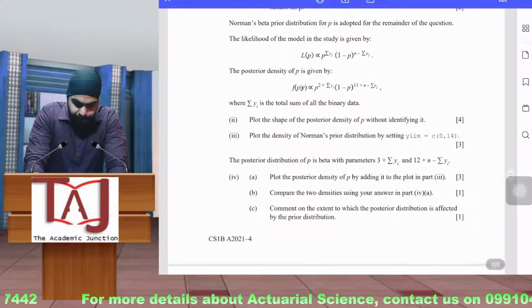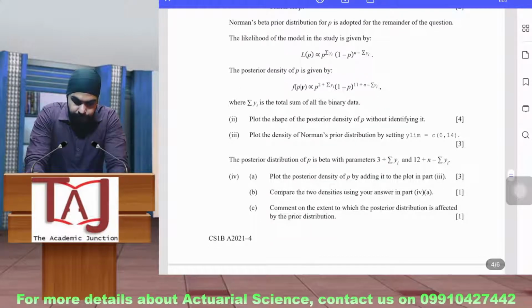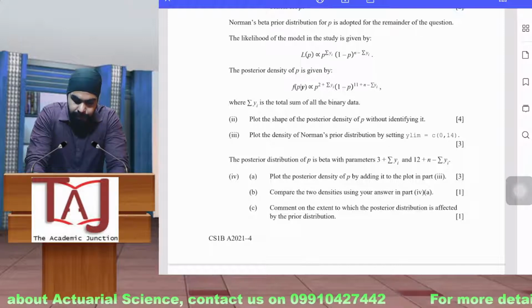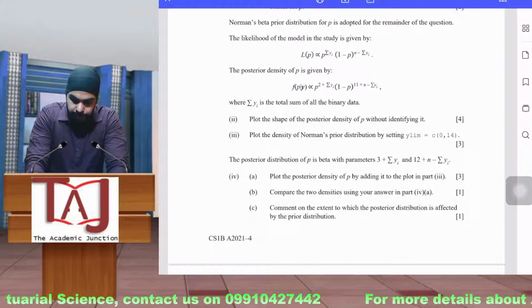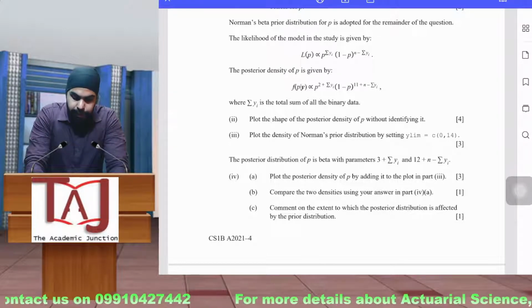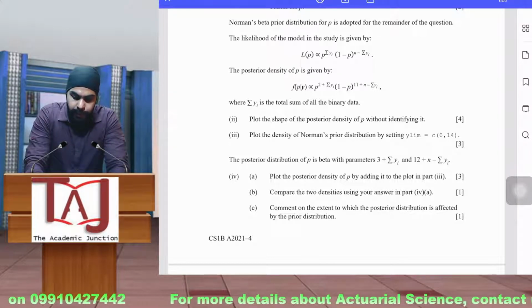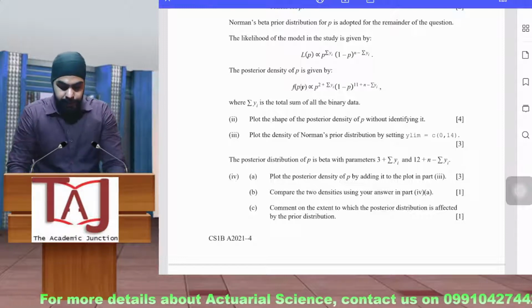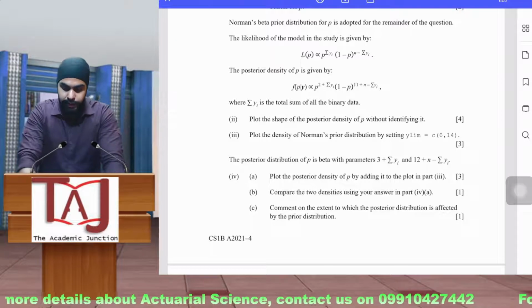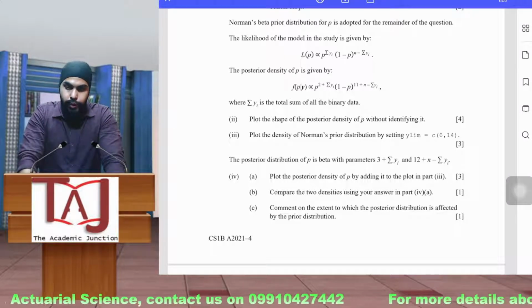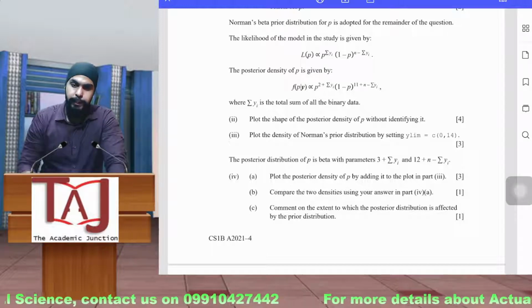Okay. So the posterior distribution of P is beta with parameters 3 plus summation of yi and 12 plus n minus summation yi. Plot the posterior density of P by adding it to the plot in part 3. Here they are asking you to plot this density function onto the plot that was created in part 3, so you have to superimpose that basically.